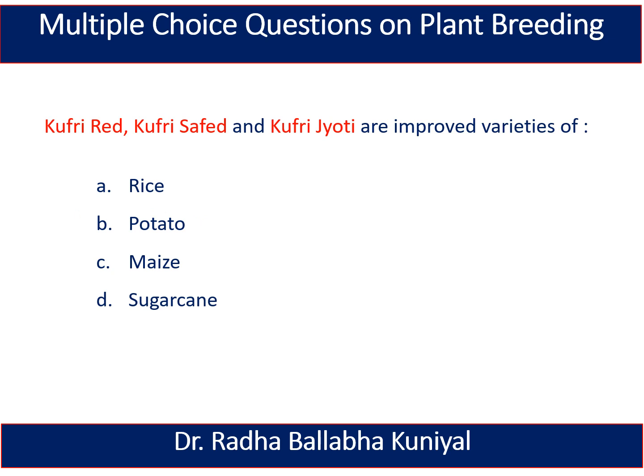The next one is, Kufri Red, Kufri Safed, and Kufri Jyoti are improved varieties of A. Rice, B. Potato, C. Maize, or D. Sugarcane. And here the right answer is potato. The Kufri Red, Kufri Safed, and Kufri Jyoti are the improved varieties of potato.